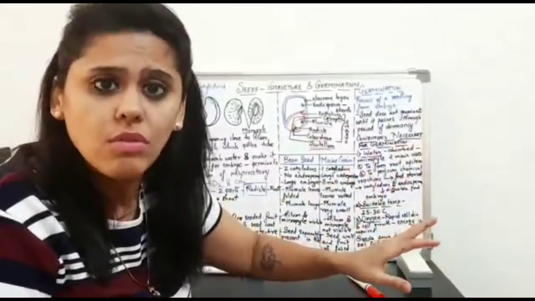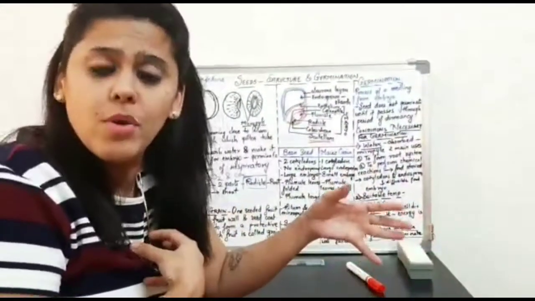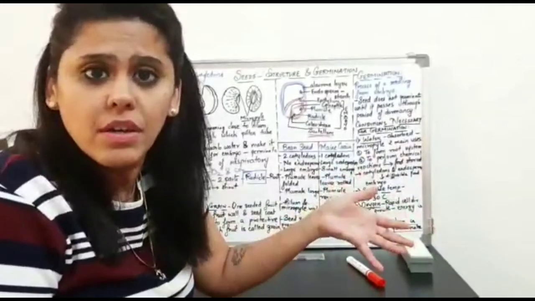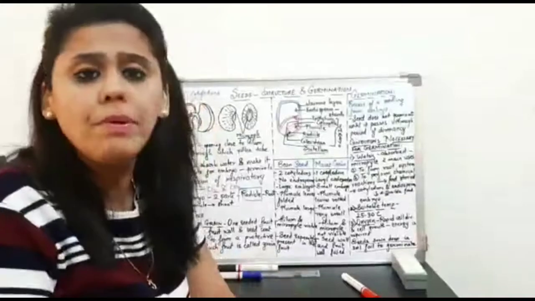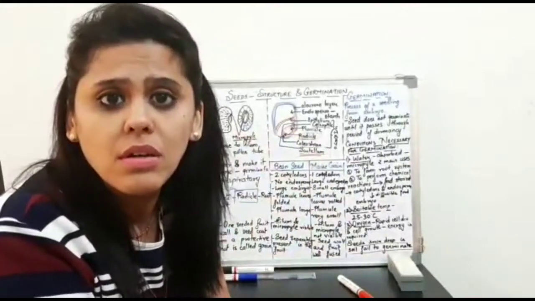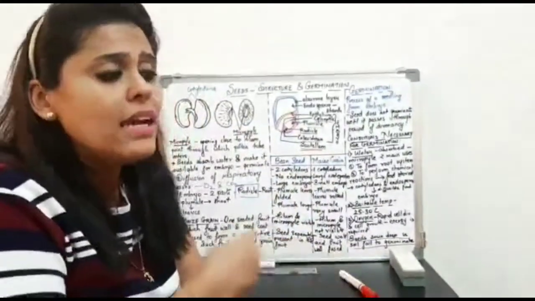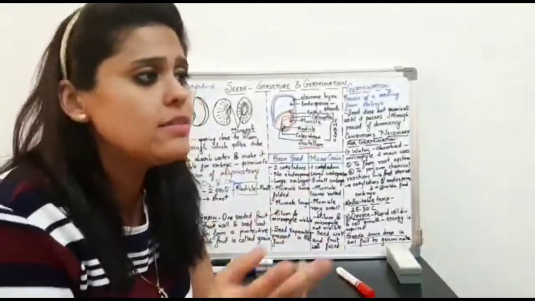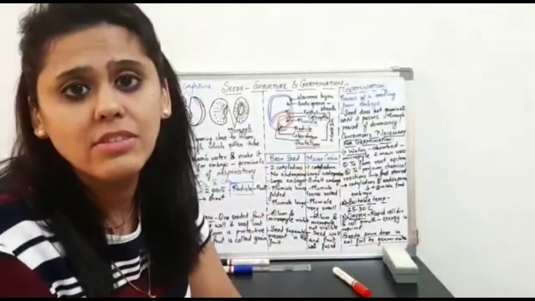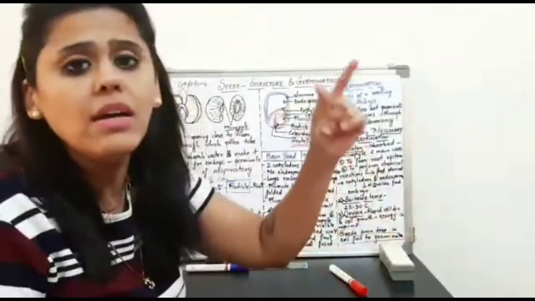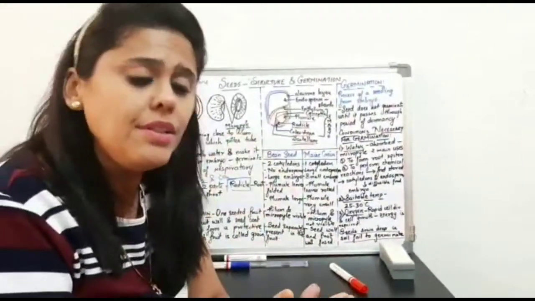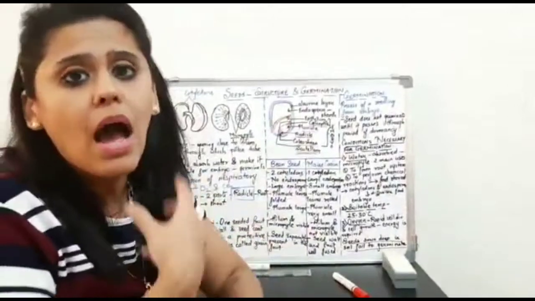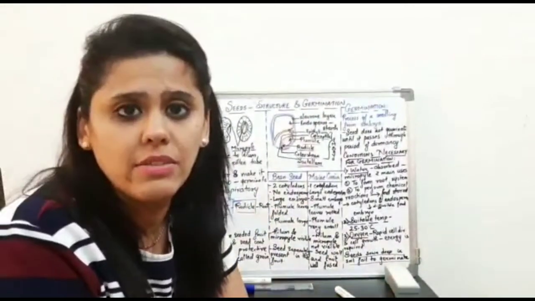No. That seed has an embryo, that seed has life in it. Okay, just that it's in its dormant stage. It's not yet prepared to face the world. So any unfavorable condition, yes, the seed can face in the dormant stage. The moment the conditions are favorable, only then will the seed come out of its dormancy stage.